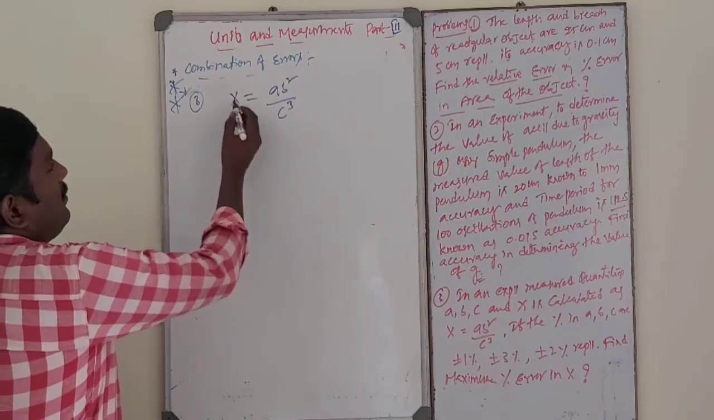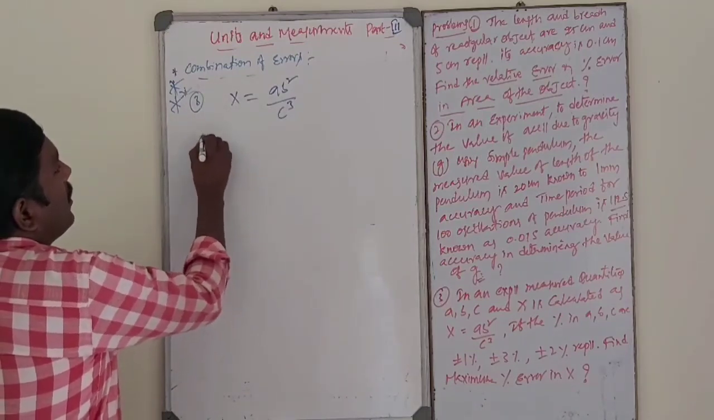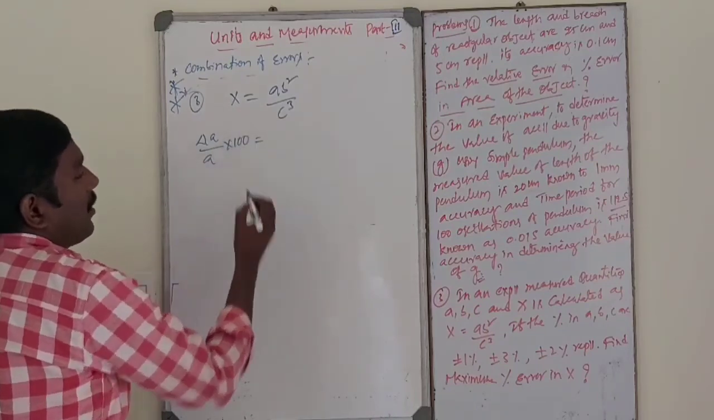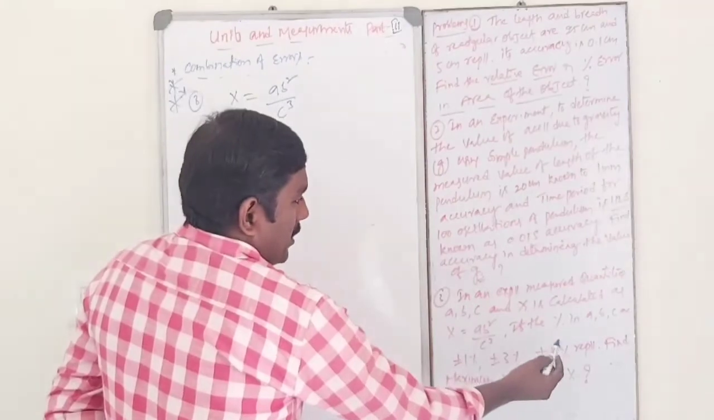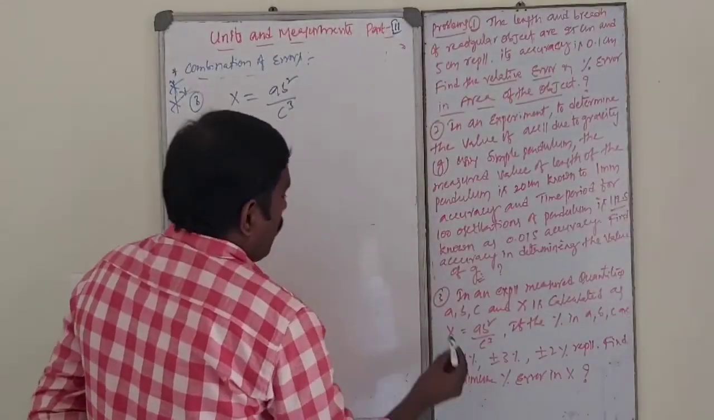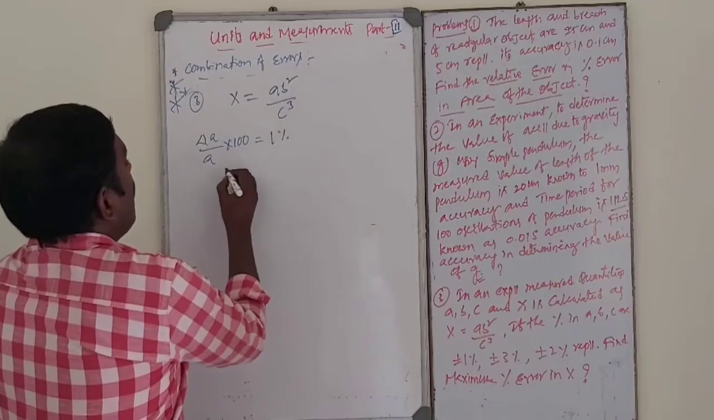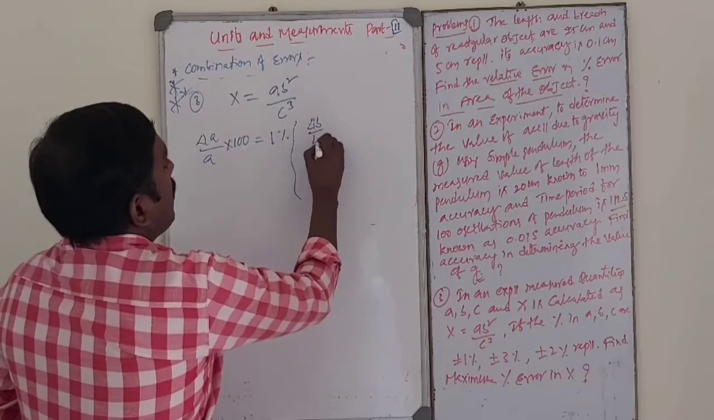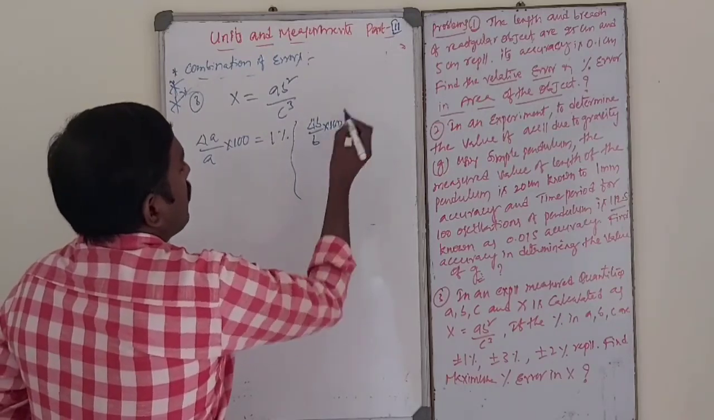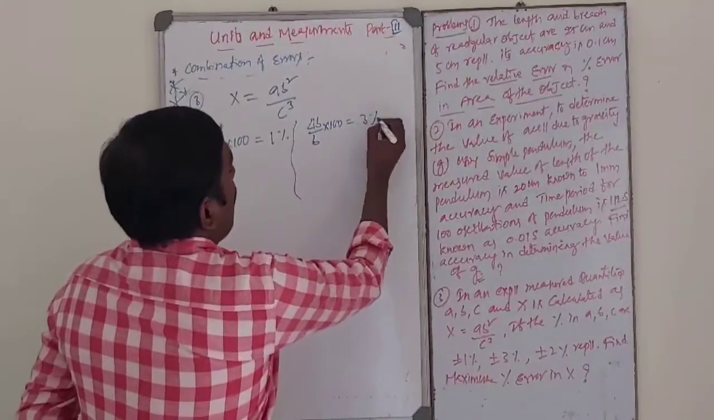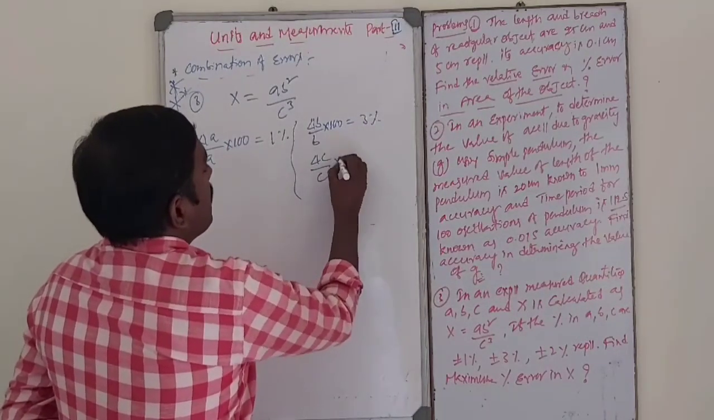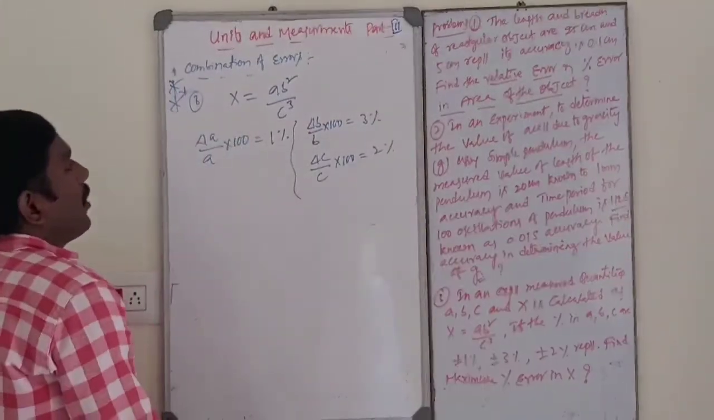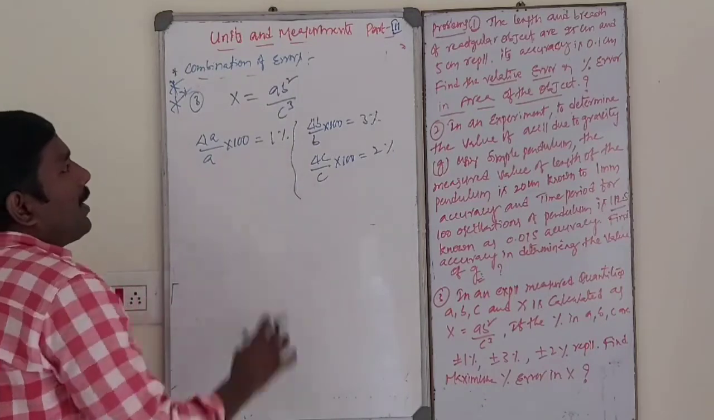So dear students, in this case delta A by A into 100 is already given. Maximum percentage error in A is 1%. And similarly delta B by B into 100 is equal to 3%, already given. Delta C by C into 100 is equal to 2%, already given. Okay, so then calculate the maximum